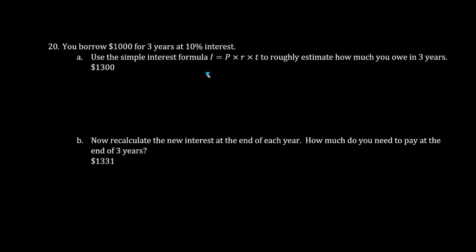So we have the interest amount is the principal, 1,000, times 0.10 times time, which is 3 years. And so we have $300 as our interest amount. But we have to add it to the original amount, the original 1,000. So our final answer is we now have $1,300.